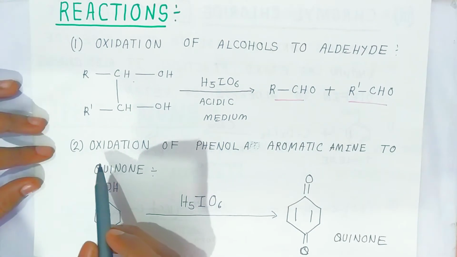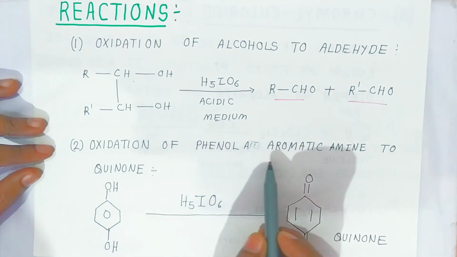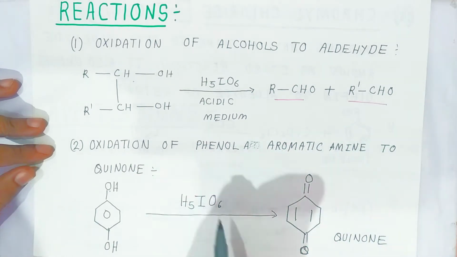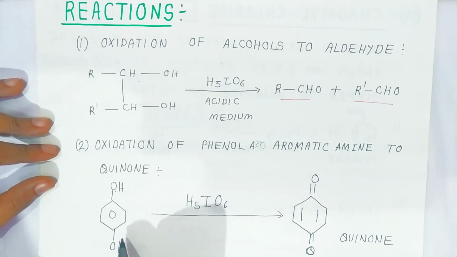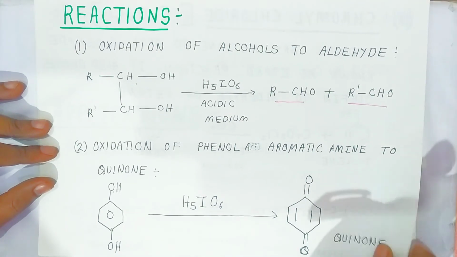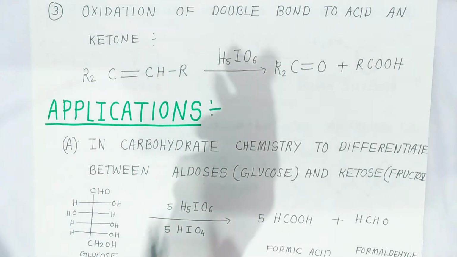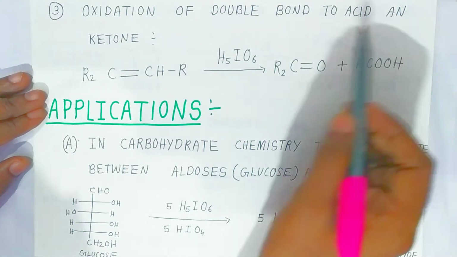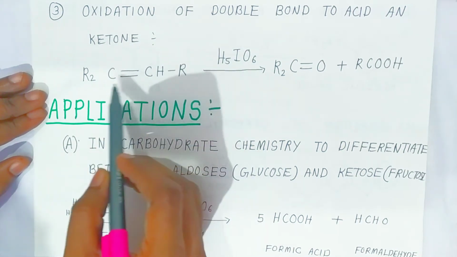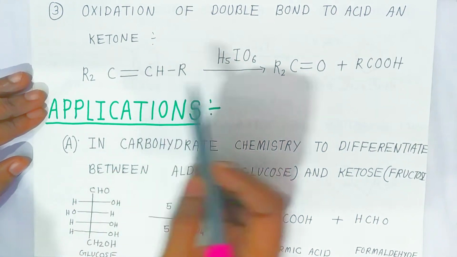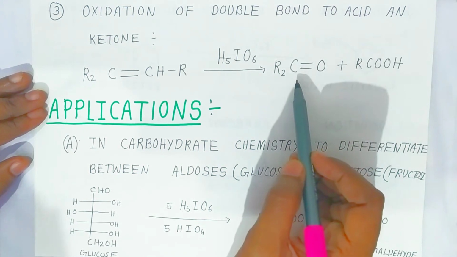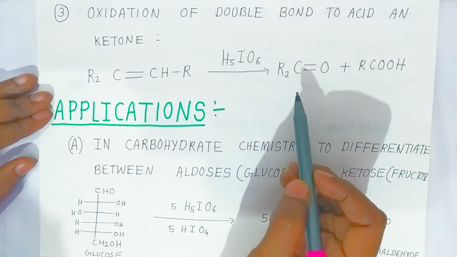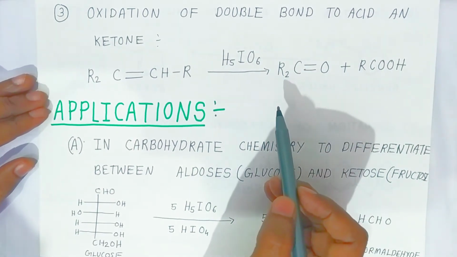Now students, oxidation of phenol to quinone. Here you have phenols. On oxidation, they give you quinone. Periodic acid is also useful for oxidation of a double bond to acid and ketone. See, this is a double bonded compound. It is converted into acid as well as ketone. So this is a very important reaction; three reactions we have seen here for periodic acid.